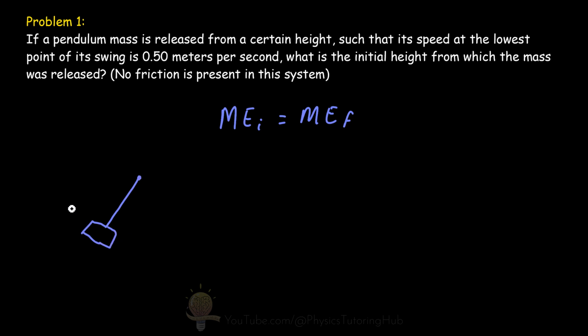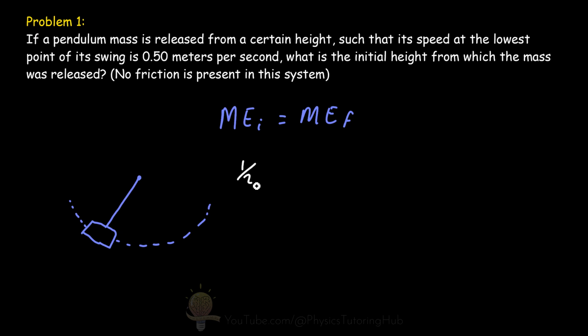And because the mechanical energy is equal to the sum of the kinetic energy and all the potential energies in the system, we can write this equation like so.